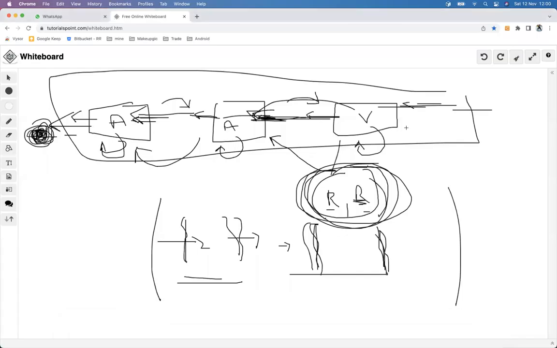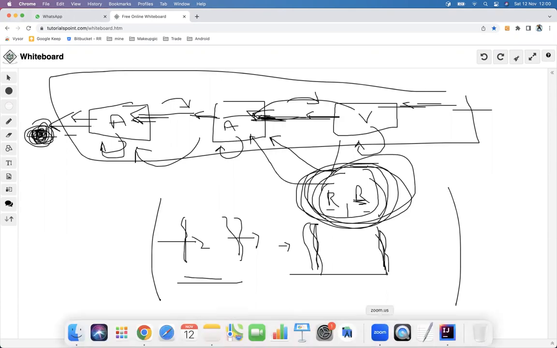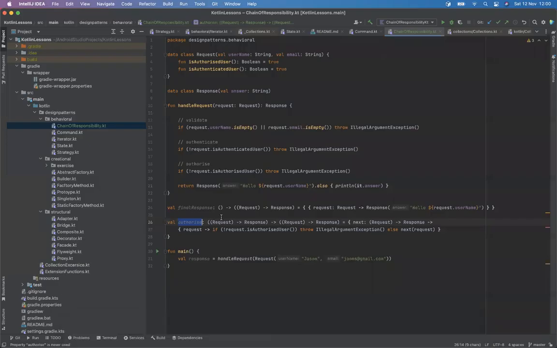Remember, we said anything this returns, which is this output, will become the input to the other function. That's how we chain this, right? So anything this returns will become this input. That's why I'm keeping the output type of this the same as the input of this one. Right. Yeah. It comes out of one and goes into the other.